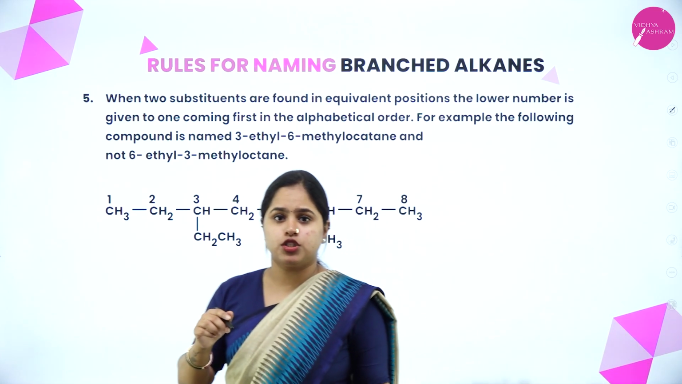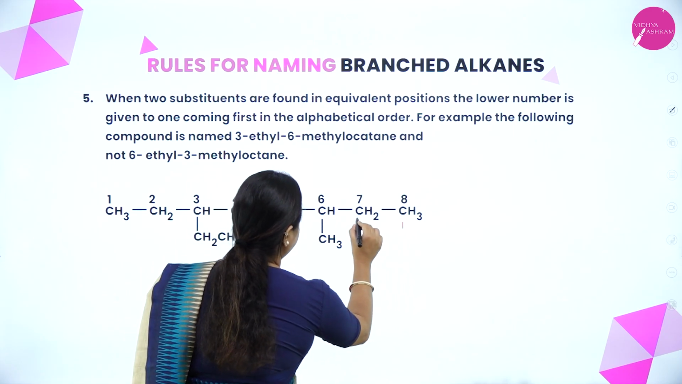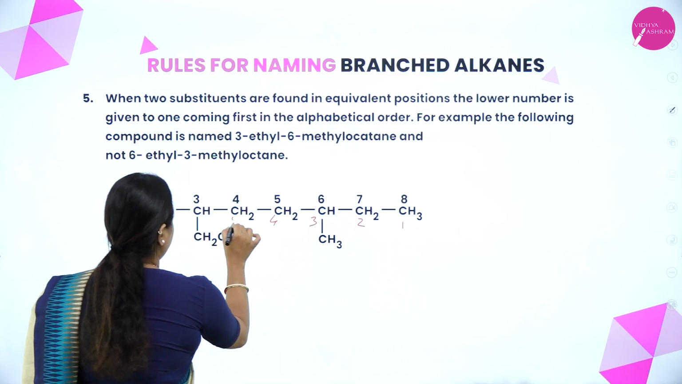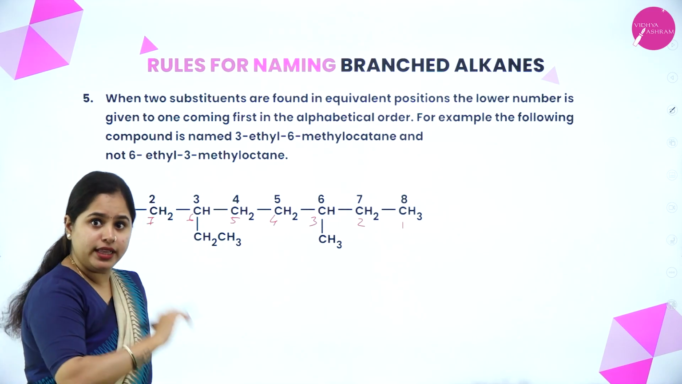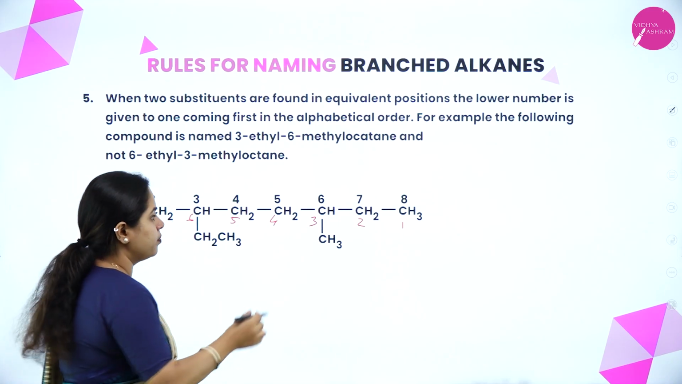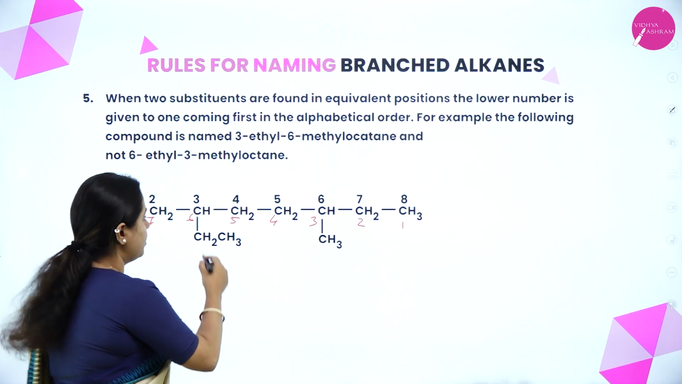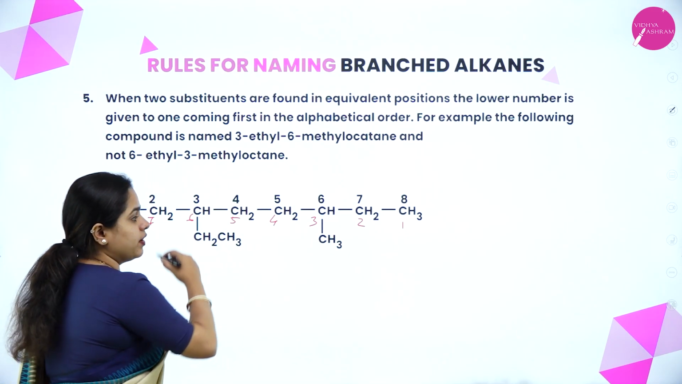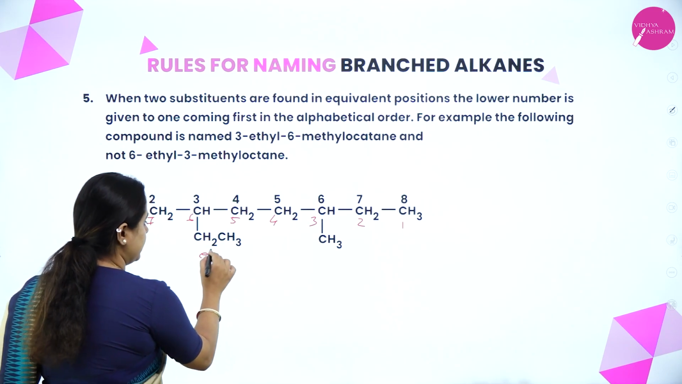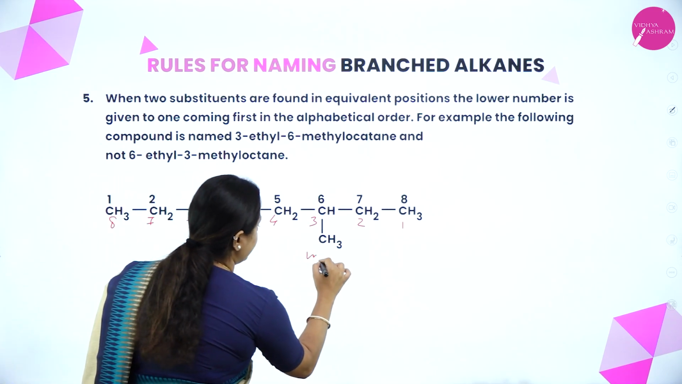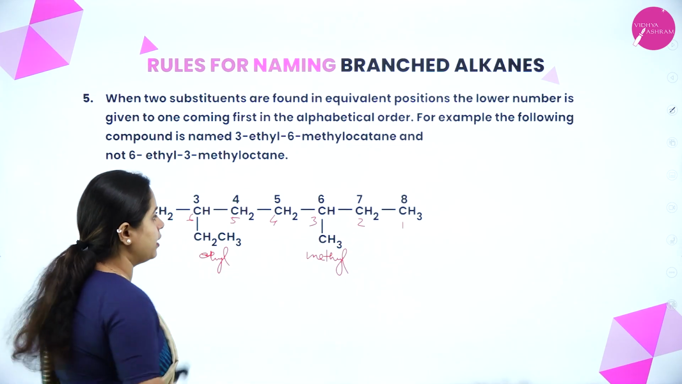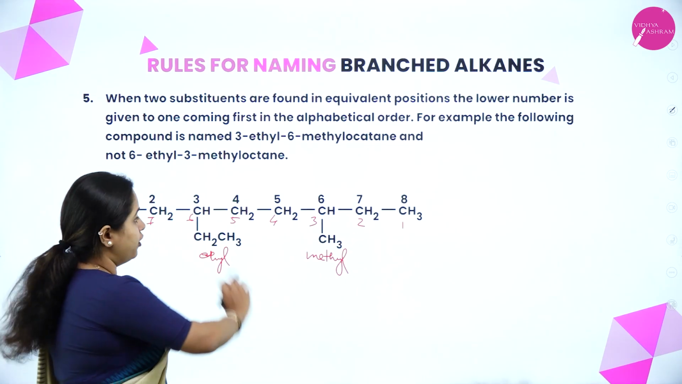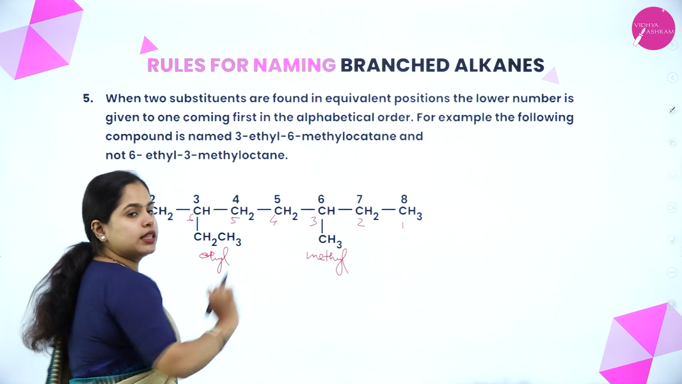In the opposite way also, we can number. That means 1, 2, 3, 4, 5, 6, 7, 8. So in this case also, the same thing is happening. The third carbon atom has methyl and the sixth one has the ethyl group. This is the ethyl and this is methyl, right? So if I start numbering from there, it is 3 and 6. If I number in this direction also, it is again 3 and 6.